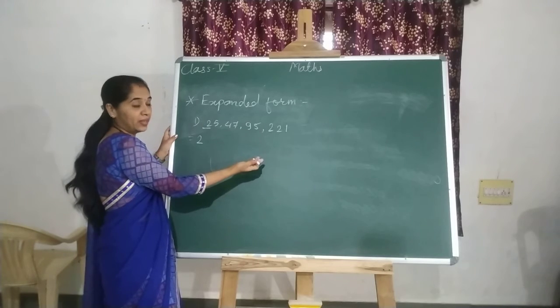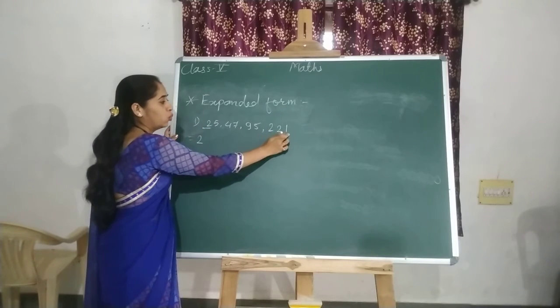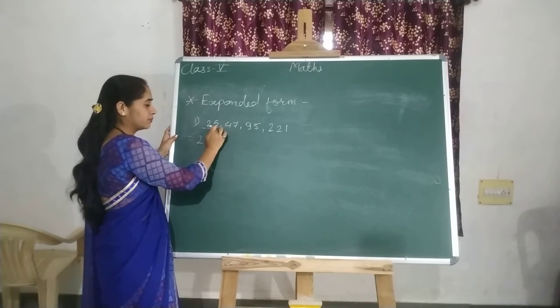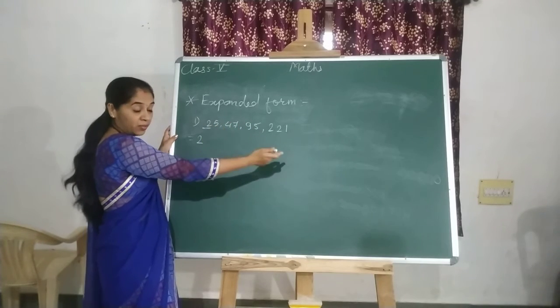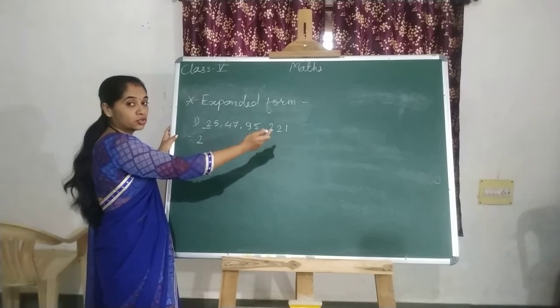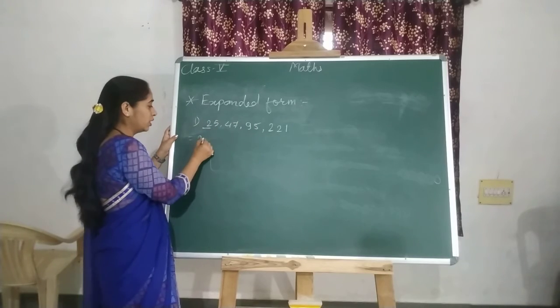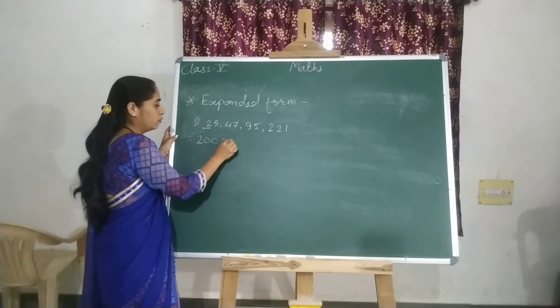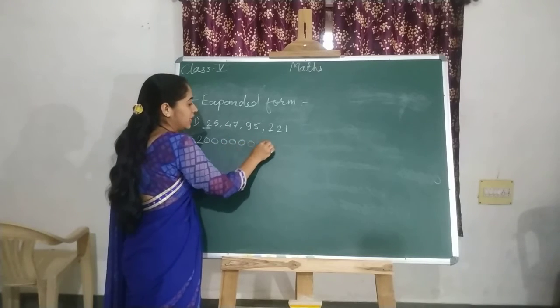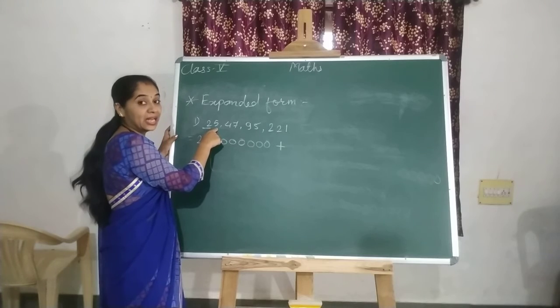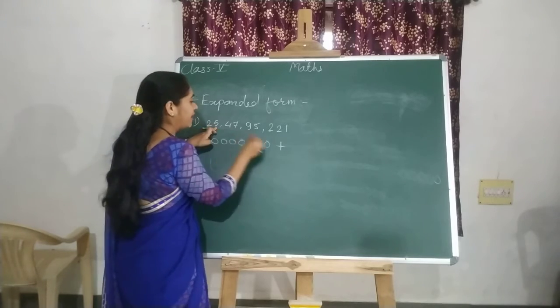So let's see how many places there are after this 2. 1, 2, 3, 4, 5, 6, 7, 8 zeros. Plus 5.